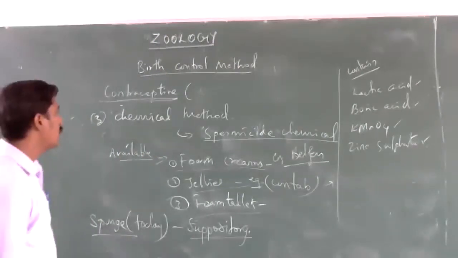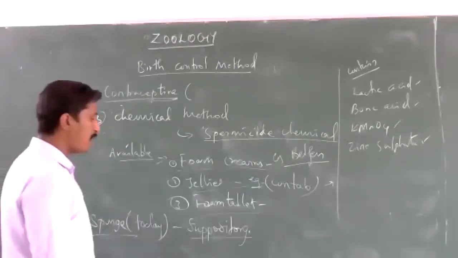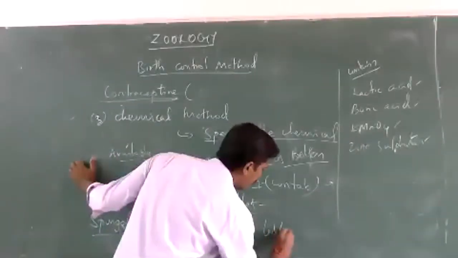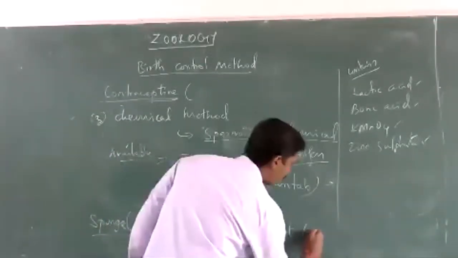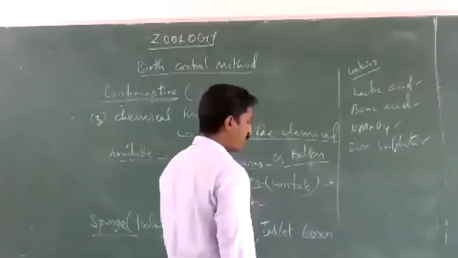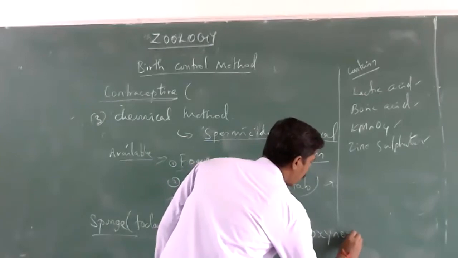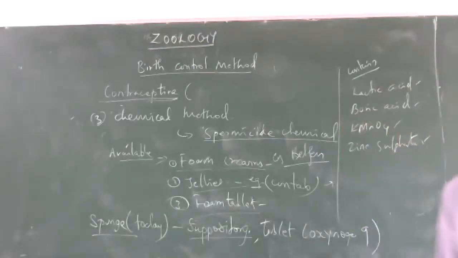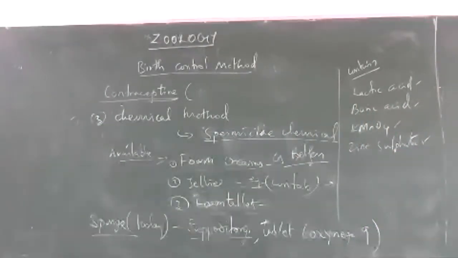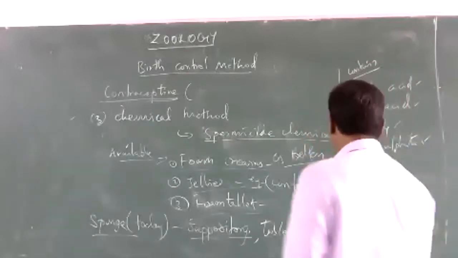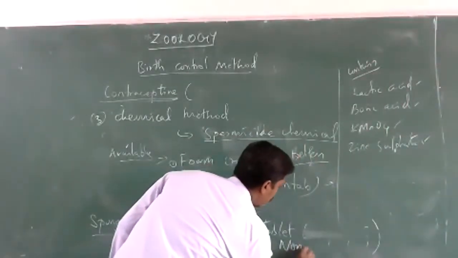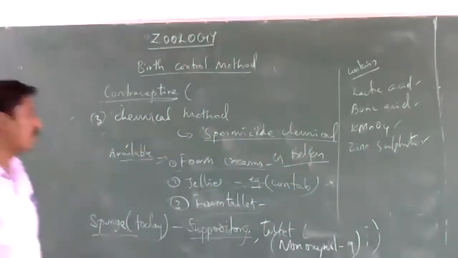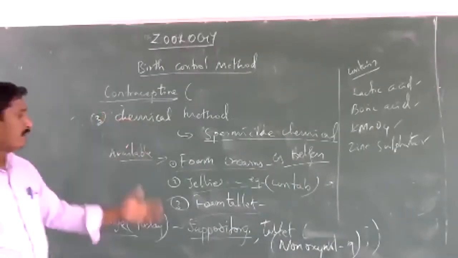These have a spermicide, and one of them is nonoxynol 9. These are also used in chemical methods of contraceptives.